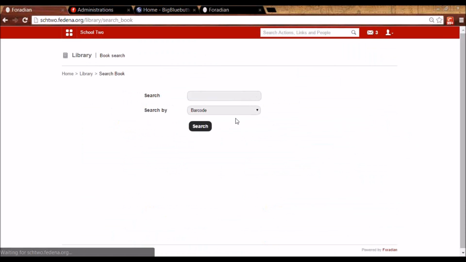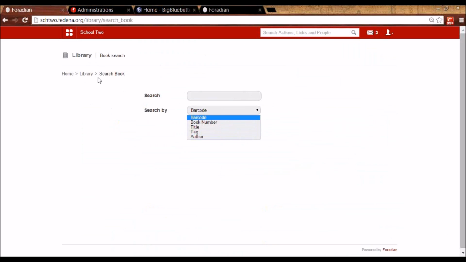Then we can search for a book. These 5 options are available. Again, if you have a barcode reader, you can search using that. You can search by the tag as well.